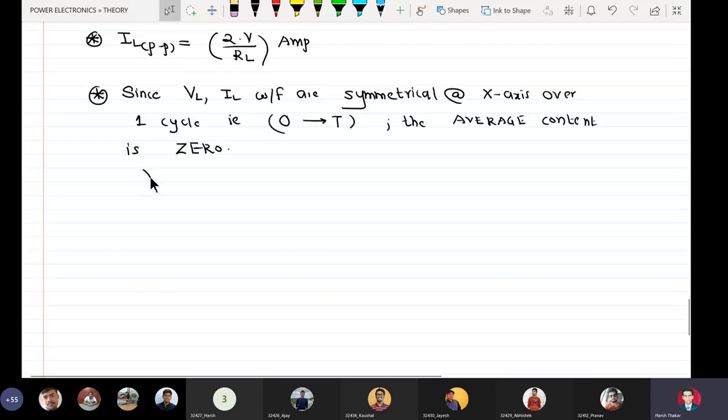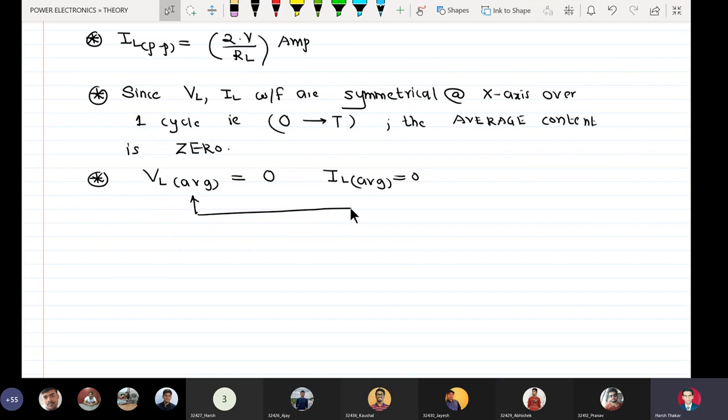So we can say that VL AVG equal to 0, IL AVG equal to 0. So students, both of these are expected. Why? Because we are considering DC to AC conversion.